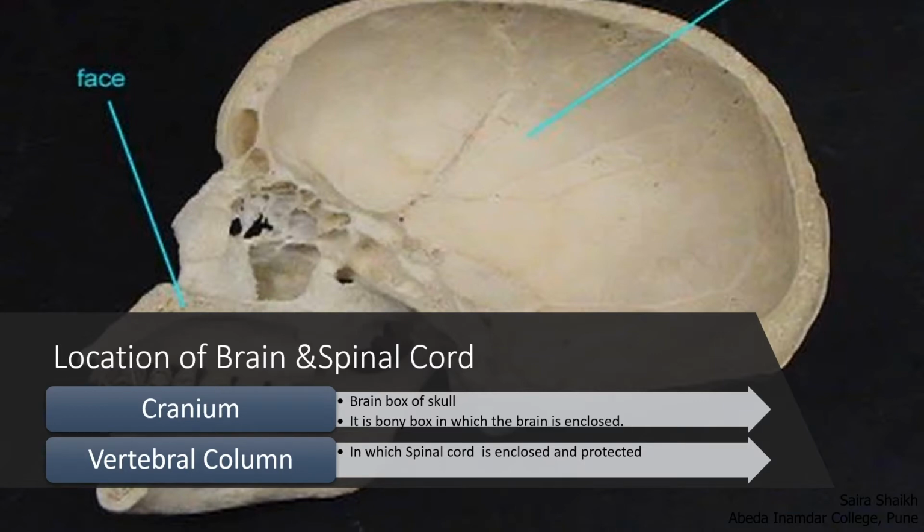Let us study the location of the brain and the spinal cord. The brain is a vital organ present in the head region. It is well protected in a bony box of the skull called the cranium. Look at the figure. You can see here the skull structure in which the cranium is present, and the cranium is useful for the protection of the brain. The brain elongates posteriorly and is called the spinal cord. The spinal cord runs through the vertebral column. The vertebral column provides protection to the spinal cord.